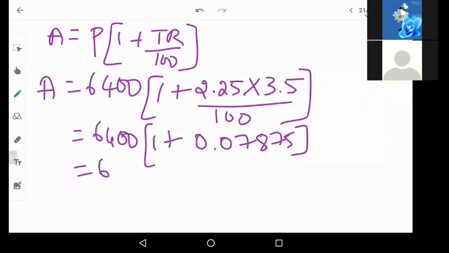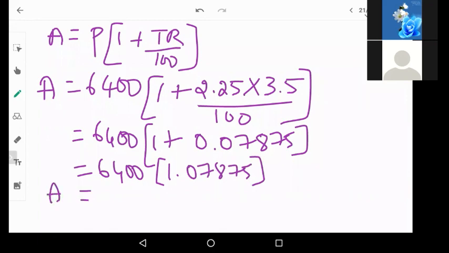Okay, let us see that. Who gave me the answer? Spurti. Okay. Lakshmi, your answer is right. So 6,400 into 1.07875. Now multiply these two. What will be the amount? 6904 will be the amount.